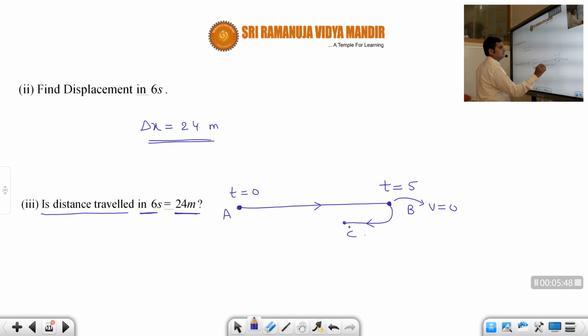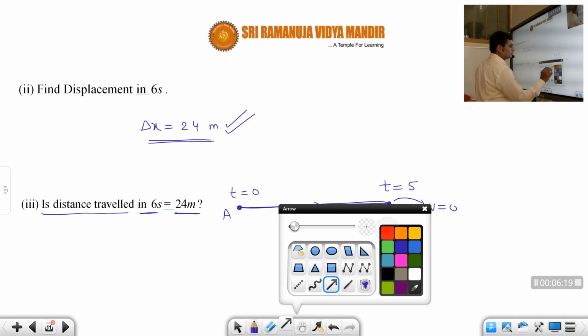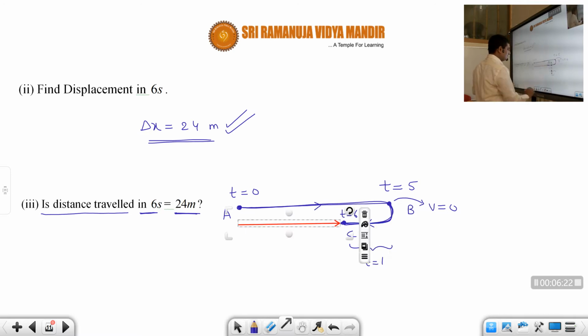Let us say it has traveled to point C. This time is, let us say, t equal to 1 second. That means at this point t equal to 6 seconds, meaning in 1 second it has traveled towards the left side. Correct or not, students? So now the previous part, the displacement in 6 seconds, is this one, A to C. A to C displacement is how much, students? This is what we obtained as 24 meters.